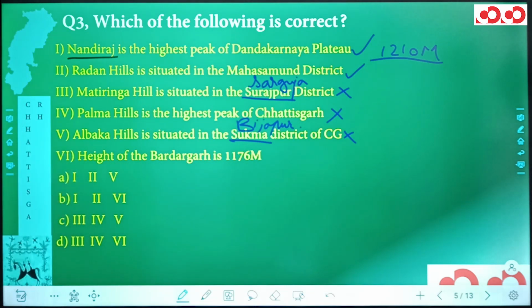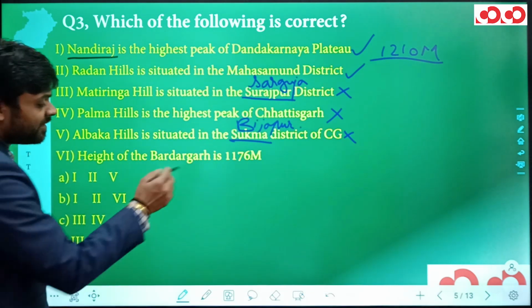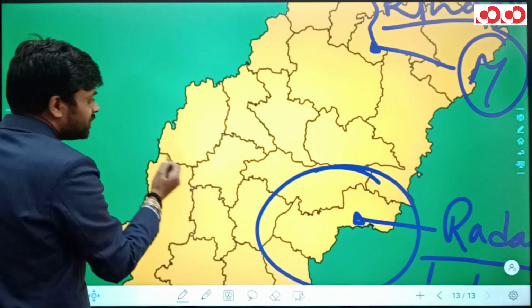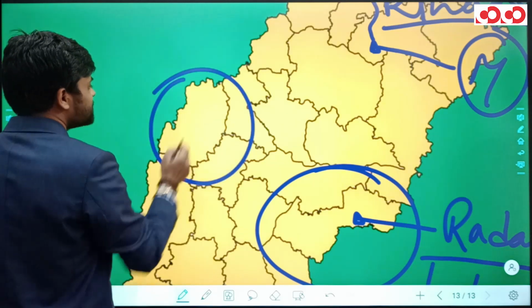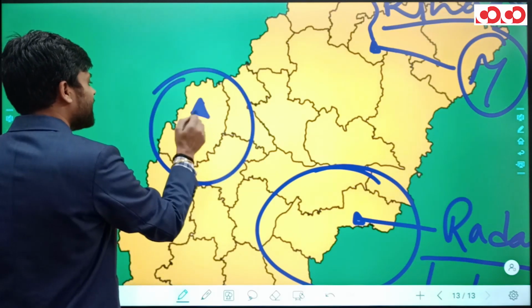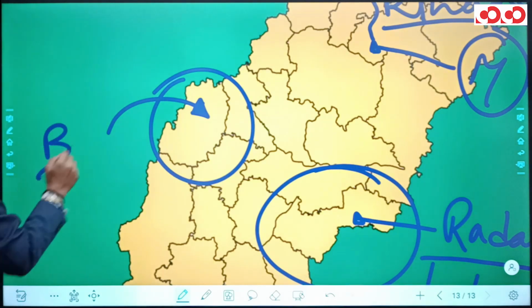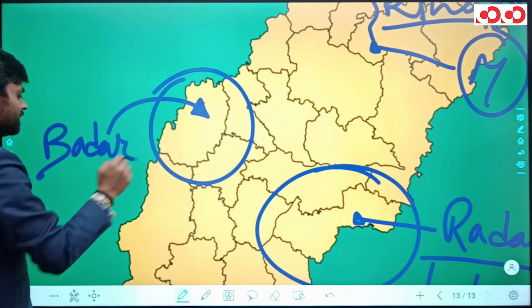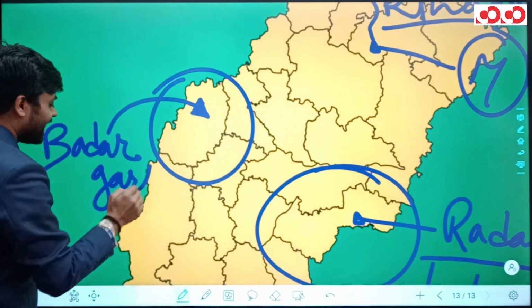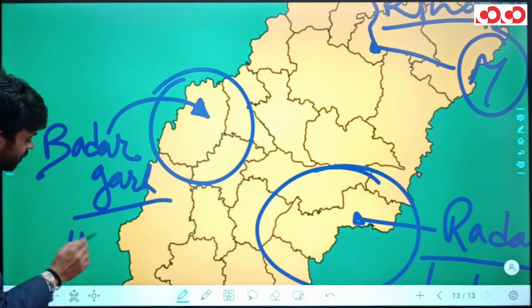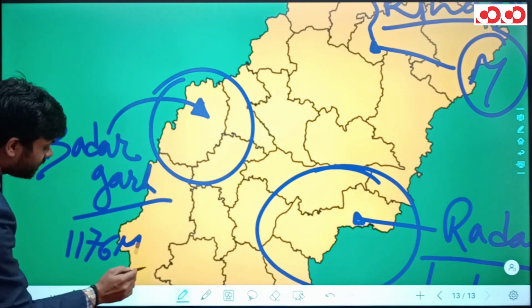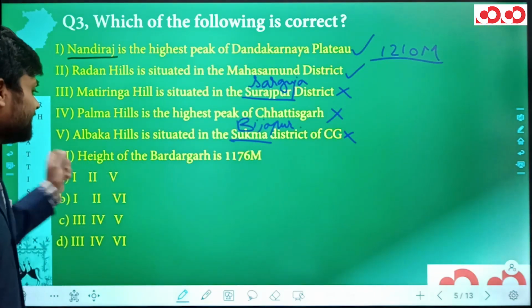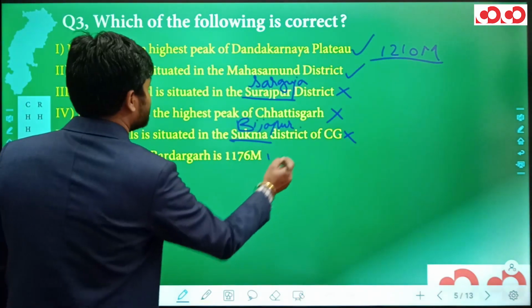And finally we have height of Badargarh is 1176 meters. So this actually is the map of the Kabirdham district, and in this Kabirdham district we have a hill known as Badargarh, and the height of Badargarh is 1176 meters. So in fact this statement is correct.